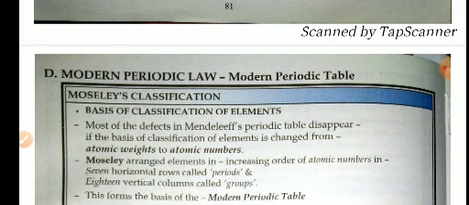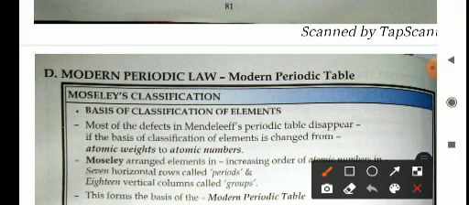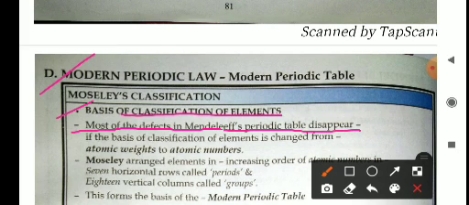In this part we will discuss the modern periodic law and the modern periodic table. So what is the basis of the classification of elements according to the modern periodic law? Most of the defects in Mendeleev's periodic table disappear if the basis of classification of elements is changed from atomic weight to atomic number.